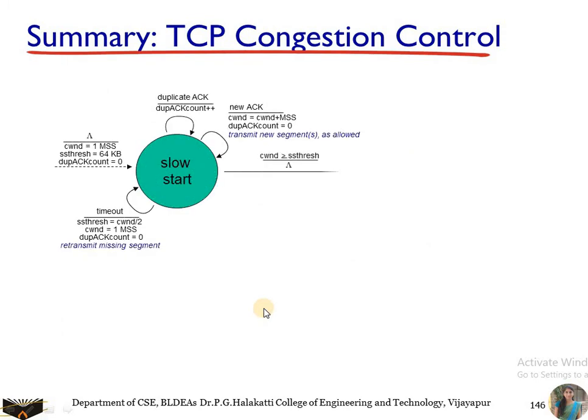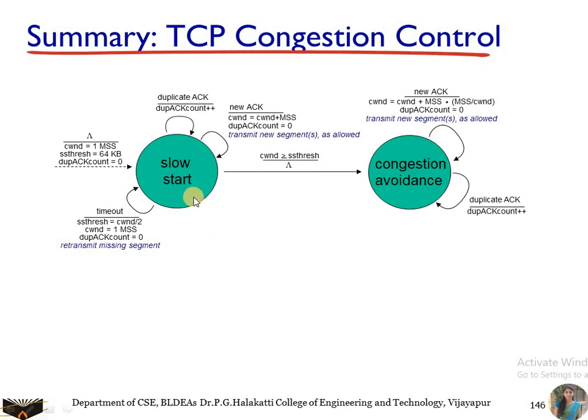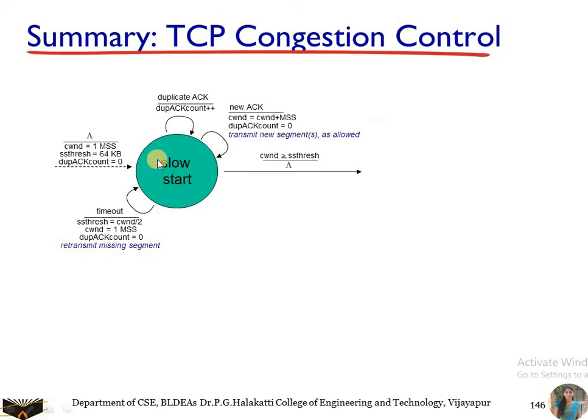So here we have the FSM diagram. Earlier we were at the slow start phase. Whenever you are at the slow start phase, you set the congestion window to 1 MSS, and the SS threshold value you set to some value, which is considered as 64 kilobytes. So right now there are no duplicate acknowledgements. This is the initial stage. Now you can see the duplicate acknowledgements, and the duplicate acknowledgement count increases because it has to reach 3. When you receive 3 duplicate acknowledgements, you consider it as TCP Reno.